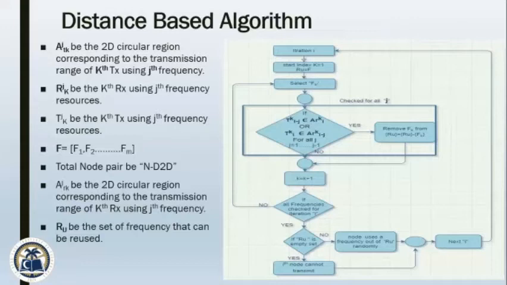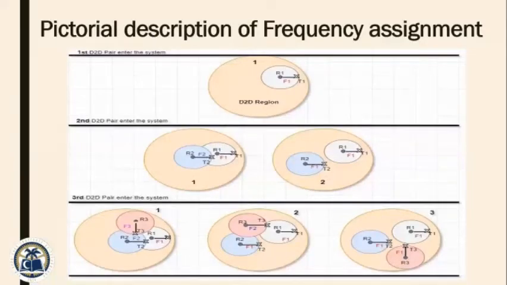Basically, we are ensuring protection on the receiver from contending nodes and providing existing receivers protection from the incoming transmitter. And this is done through the first decision block. Now, next slide. This is the pictorial view of assigning frequency resources while keeping in mind the distance-based algorithm.